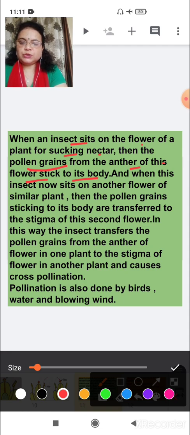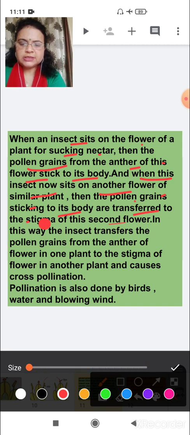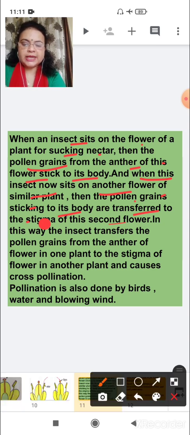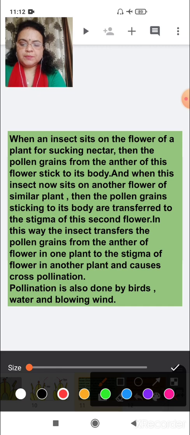So when the insects sit on the flower, these pollen grains stick on the body of the insect, and when this insect now sits on another flower of a similar plant, the pollen grains sticking on its body are transferred to the stigma of this second flower. Okay. What happened then? In this way the pollen grains transfer from one flower to another flower.